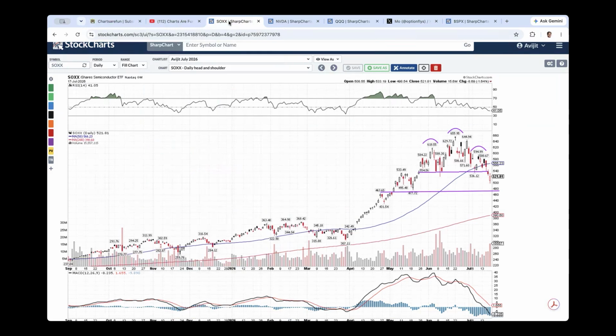Last week was a breakdown week. We had been talking about some bearish patterns in the semiconductor industry. In particular, what we're showing here is the daily chart. We can see that from that peak that happened on June 22nd, around 656, the semiconductor index ETF SOXX, which is the iShares ETF, has formed a bearish head and shoulder pattern, and the breakdown happened last week.